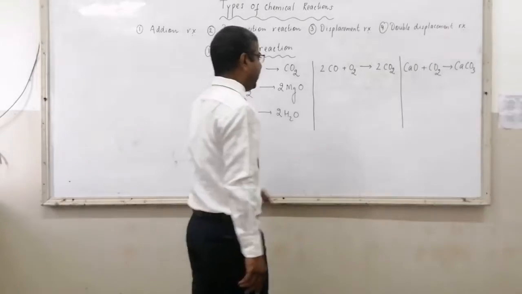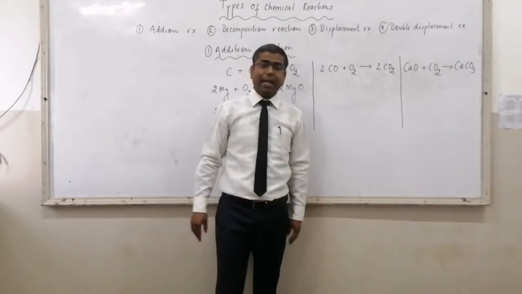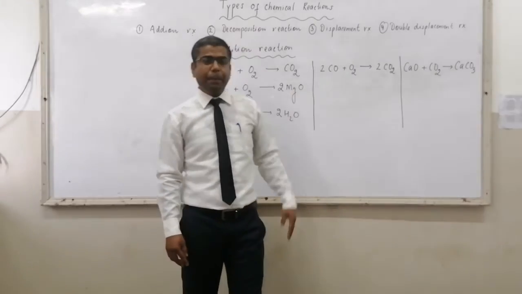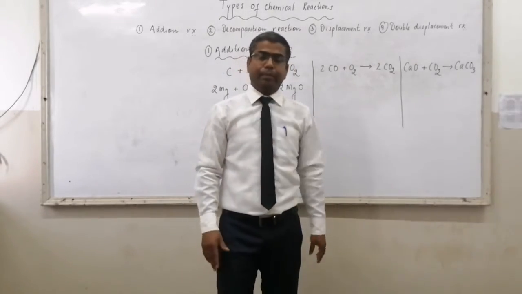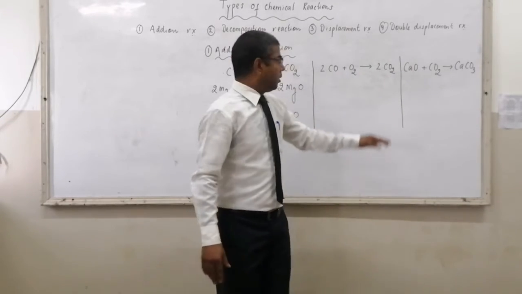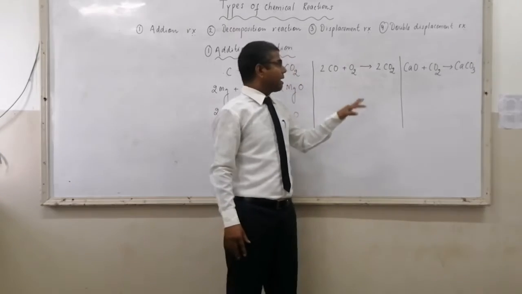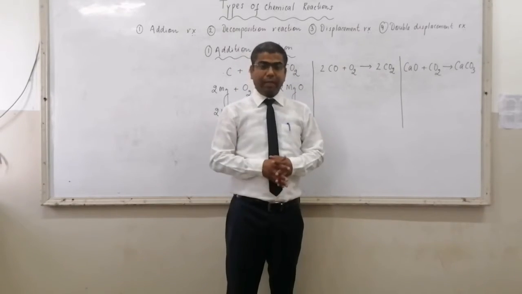Now, in the second case, carbon monoxide reacts with oxygen to form carbon dioxide. In this type, an element will react with a compound to form a new compound. O2 is an element, carbon monoxide is a compound. Compound contains more than one type of atom.